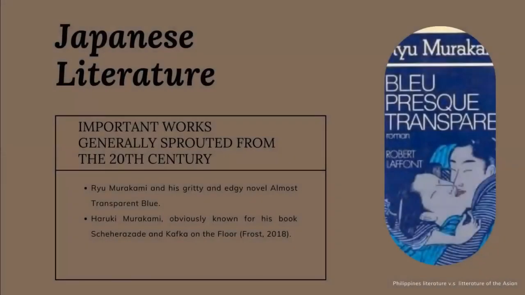However, other important works generally sprouted from the 20th century. One example is Ryu Murakami and his gritty and edgy novel Almost Transparent Blue. Another is Haruki Murakami, obviously known for his books Sputnik Sweetheart and Kafka on the Shore. As stated previously, the common themes of human emotion are what make Japanese literature timeless. Their works transcend cultural barriers and instead focus on elements anyone can relate to, provided you can tolerate the more often than not disturbing subject matters.